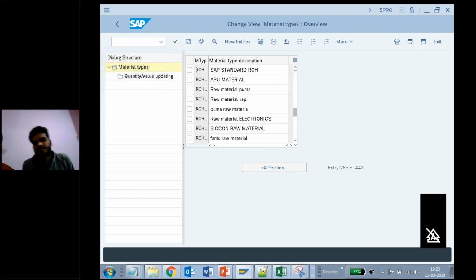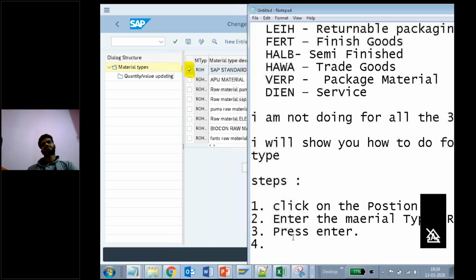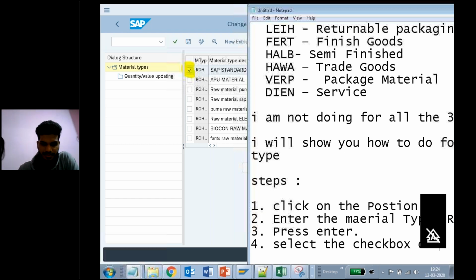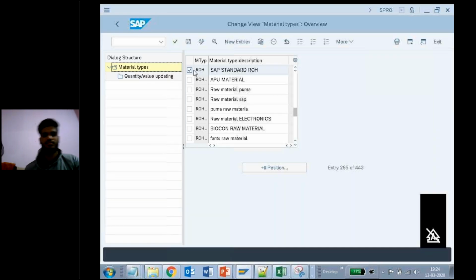ROH is our position that I have taken. Now select this checkbox, the checkbox of ROH. Fifth one: after that, you should click on copy as.